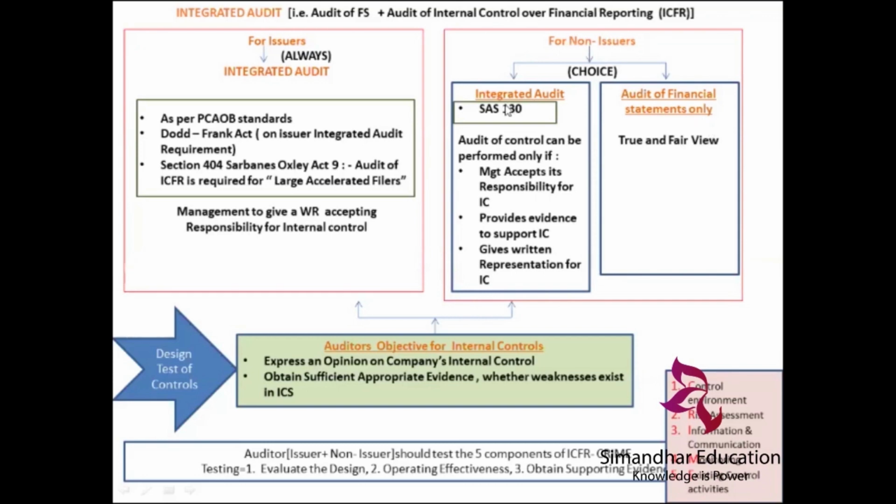But if there is an integrated audit, okay, then audit of control can be performed only if the management accepts its responsibility for internal control, provides evidence to support, and gives written representation for internal control. So whenever internal control is checked, management should accept its responsibility, provide evidence, and give written representation. So here also we said management representation. So in both these cases, a written representation is required to be given by the management for internal control. Only then will we do the integrated audit.